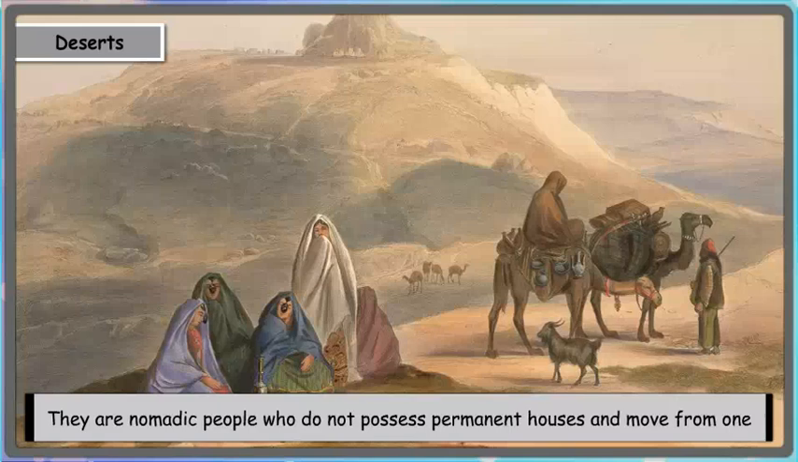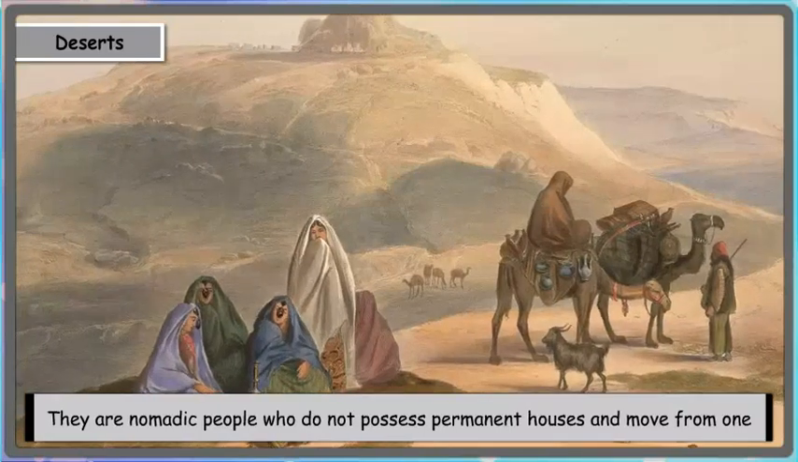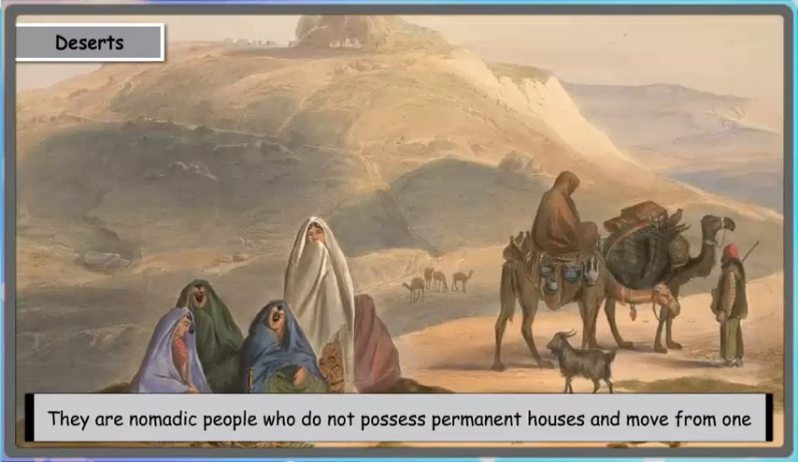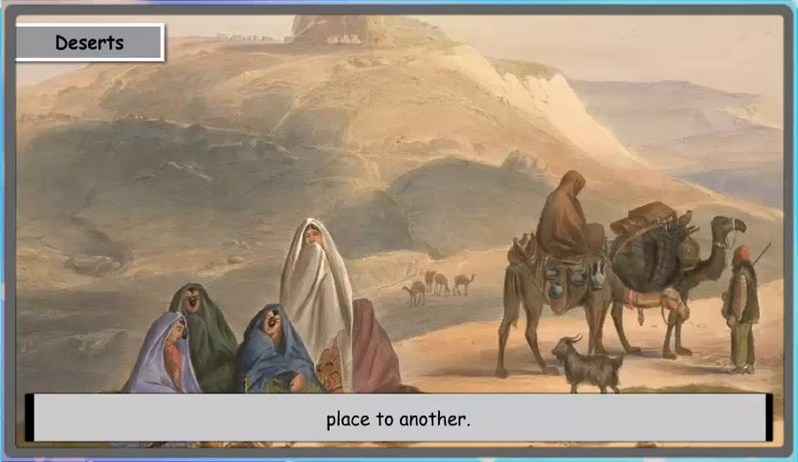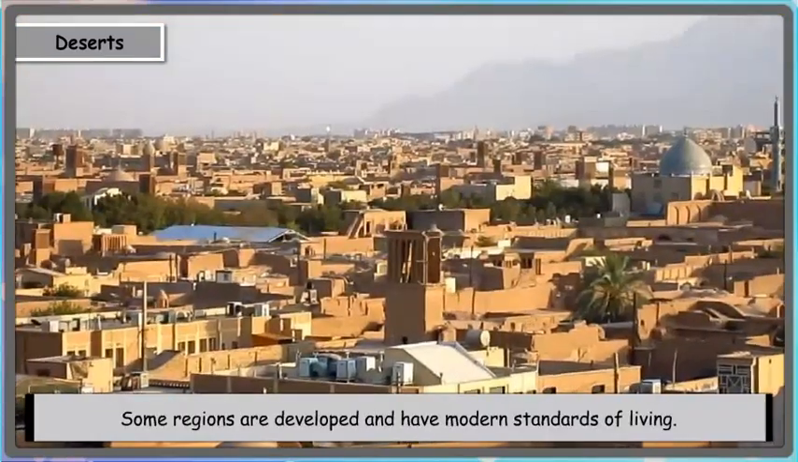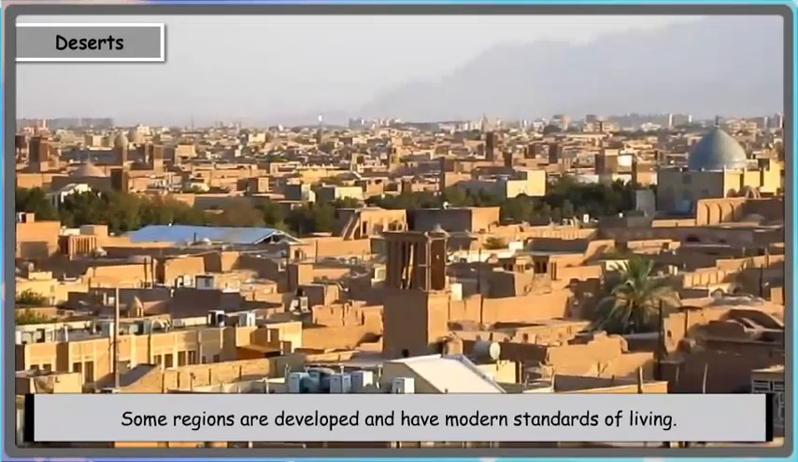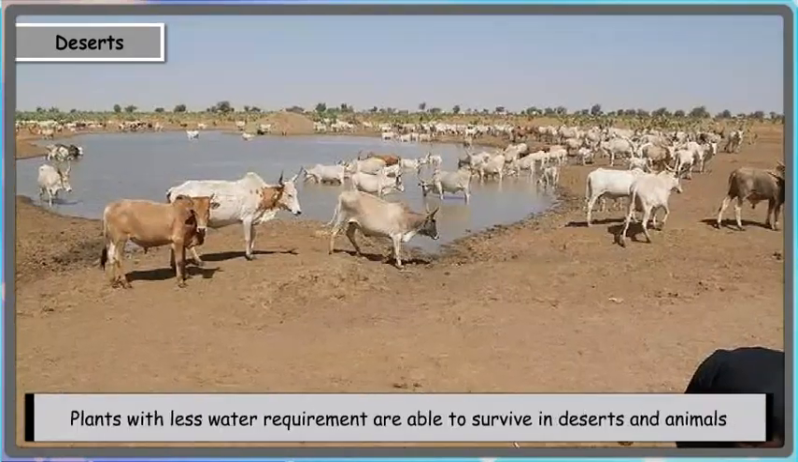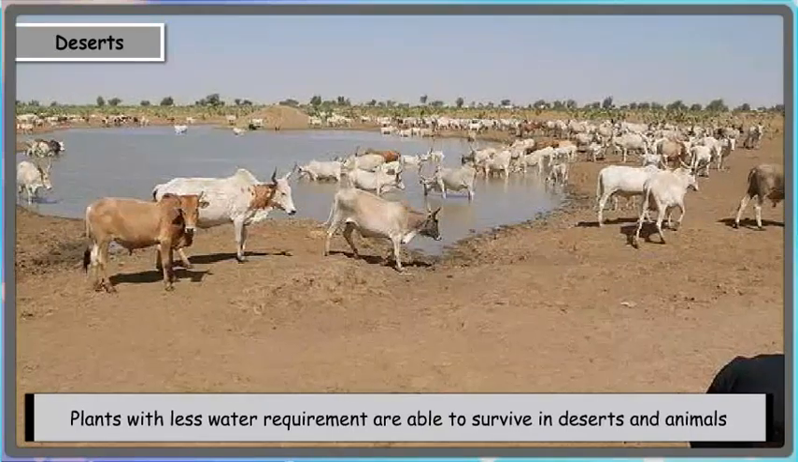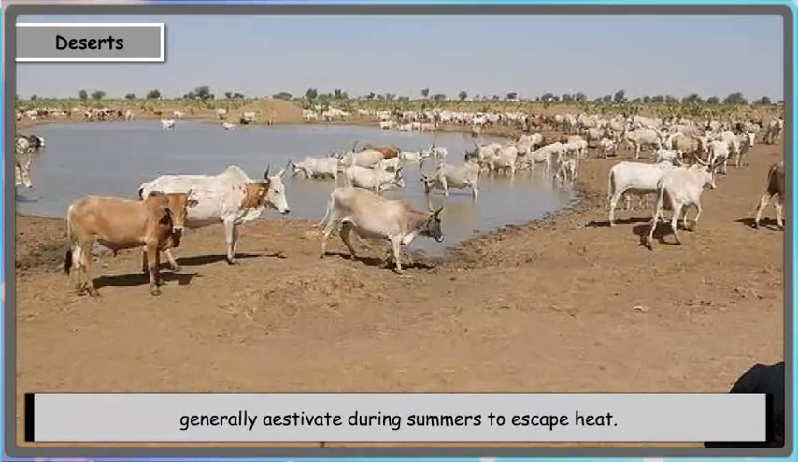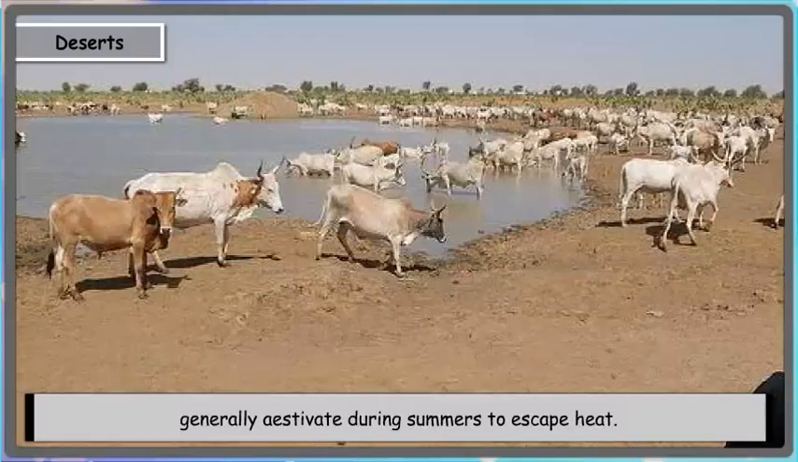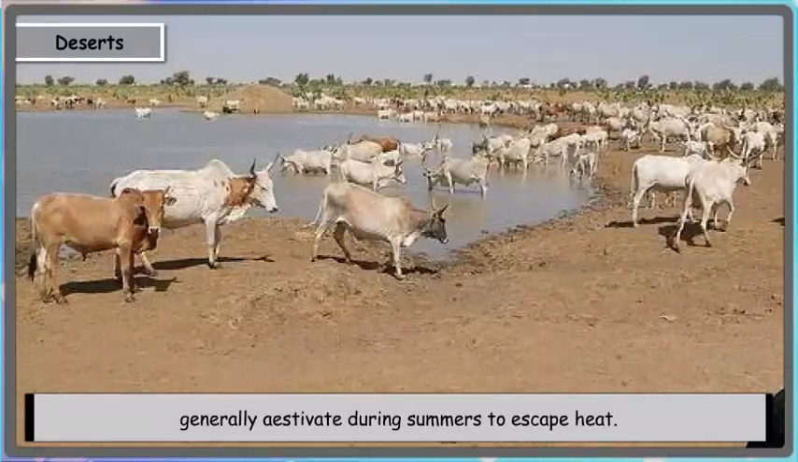They are nomadic people who do not possess permanent houses and move from one place to another. Some regions are developed and have modern standards of living. Plants with less water requirement are able to survive in deserts, and animals generally estivate during summers to escape heat.